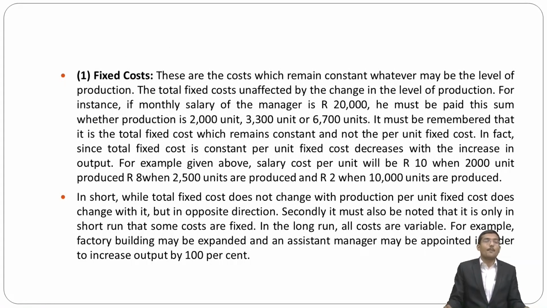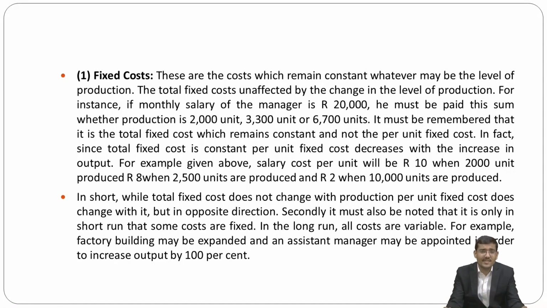Now let us examine what fixed cost is. Fixed costs are the costs which remain constant whatever the level of production. The total fixed cost is unaffected by a change in the level of production.